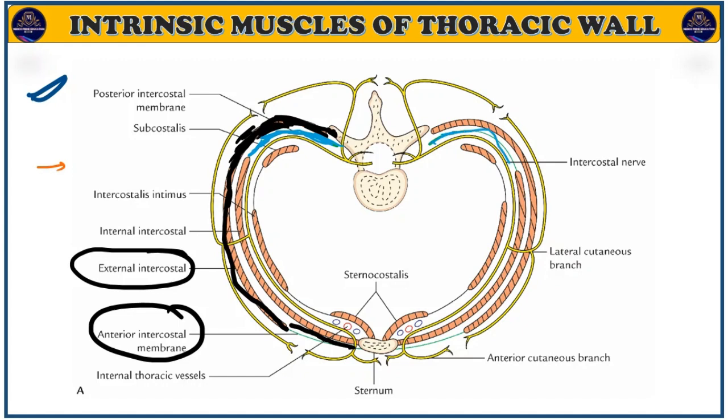Through this posterior intercostal membrane, which muscle attaches? Internal intercostal muscle. So first is the external intercostal muscle, next is the internal intercostal muscle. Now the third muscle is that.